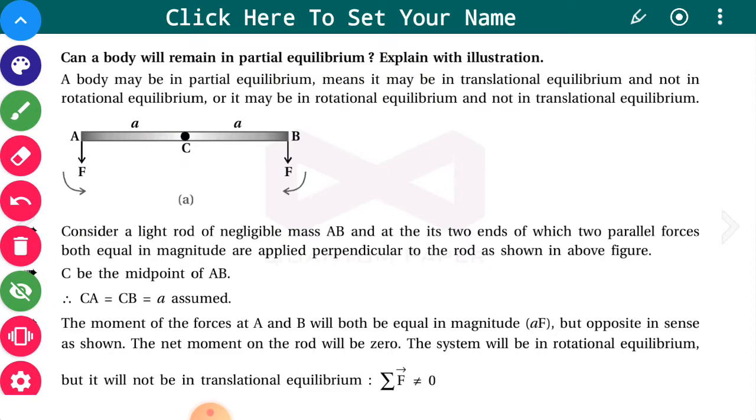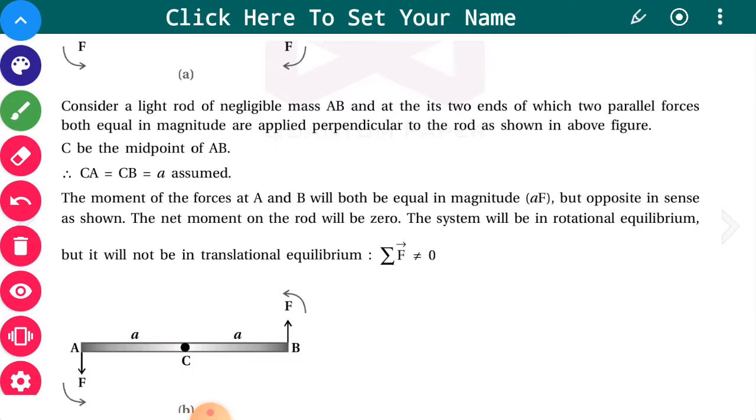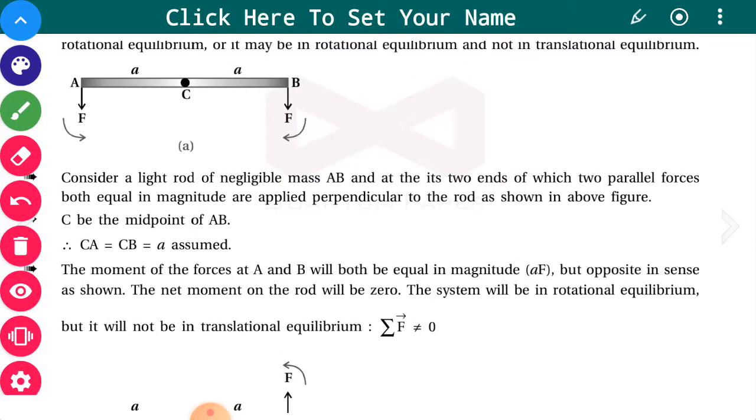You can understand it properly that sigma F will not be 0, because the forces which are in the same direction will be added up.